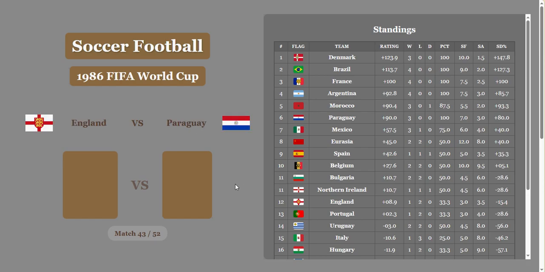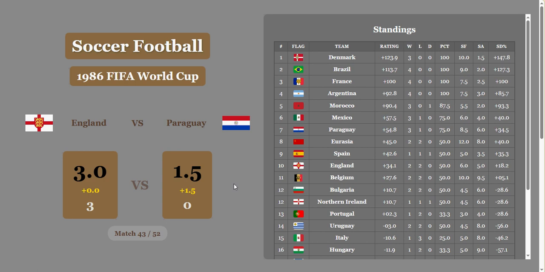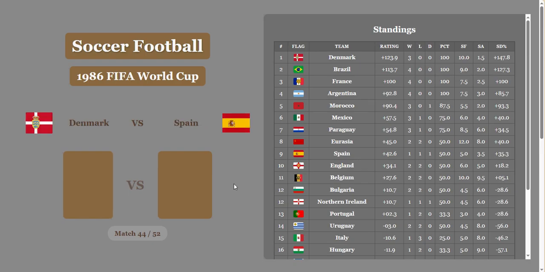That's impressive. England versus Paraguay, 3-0. England wipes them out. Paraguay gets a whole goal and a half for economic difference, but they're still going to lose. They'll fall into 7th. And England now up in 10th place. So they're crawling their way up, trying to get up in the standings.